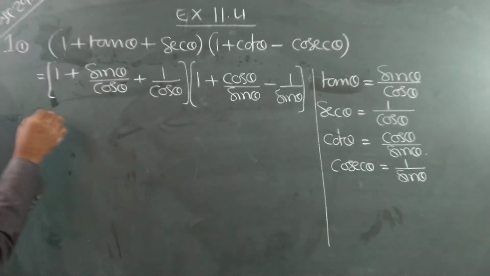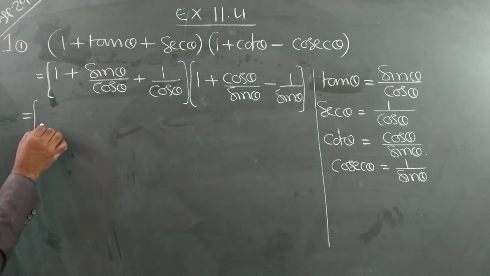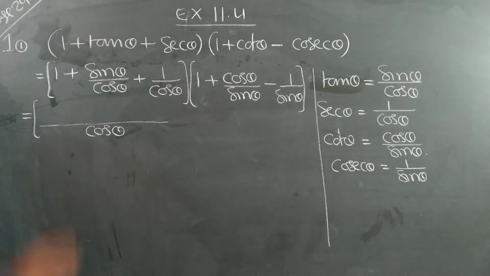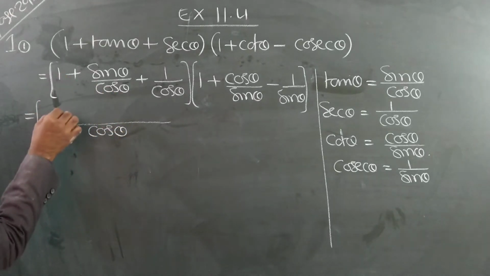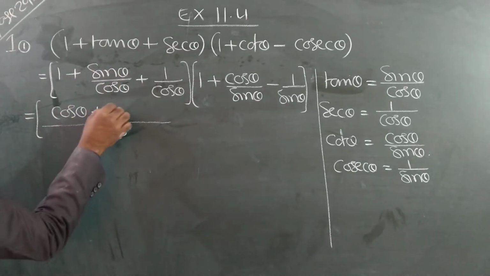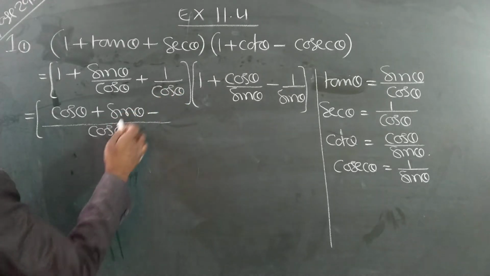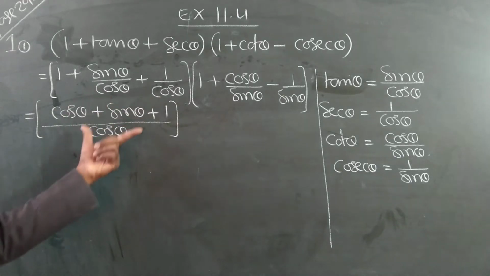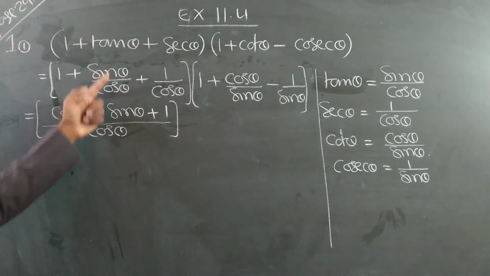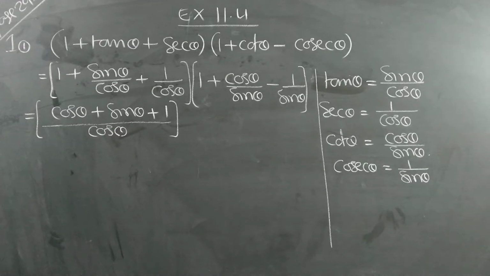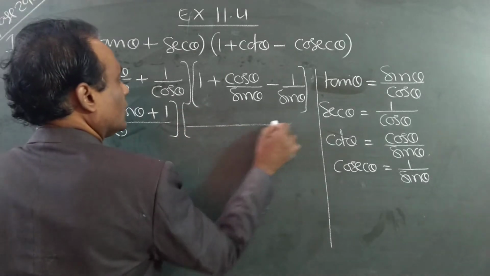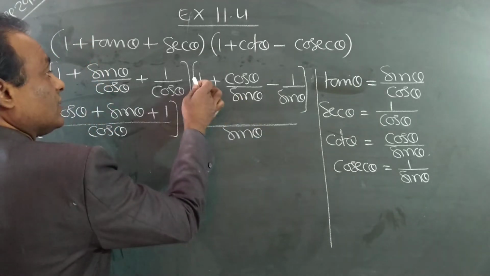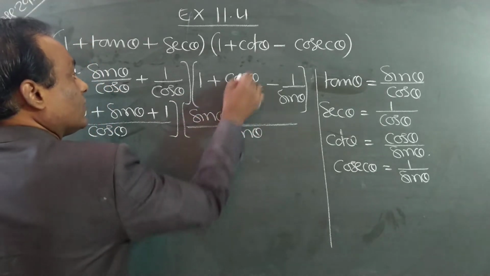See here, I am taking the LCM. What is the LCM? Cos theta. What is the numerator? Cos theta into 1 cos theta plus sin theta plus 1. See how I am adding the fractions. Cos theta LCM, cos theta into 1 cos theta plus sin theta plus 1. Now I am taking the LCM sin theta. What is the numerator? Sin theta into 1 sin theta plus cos theta.